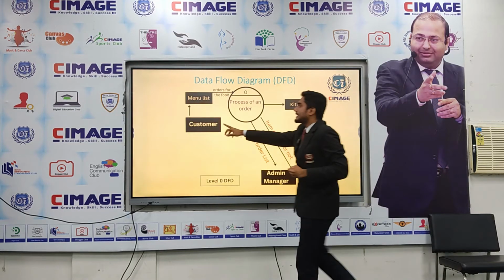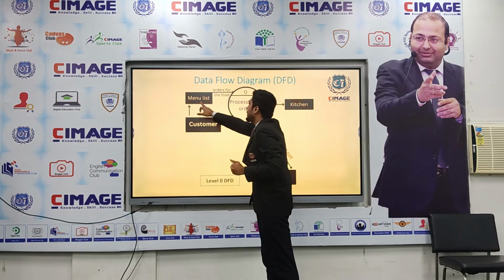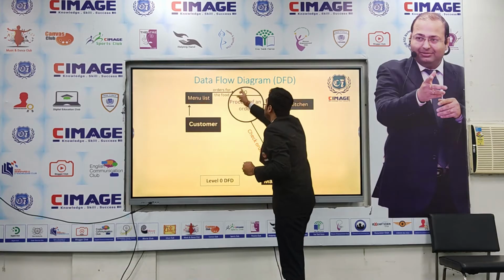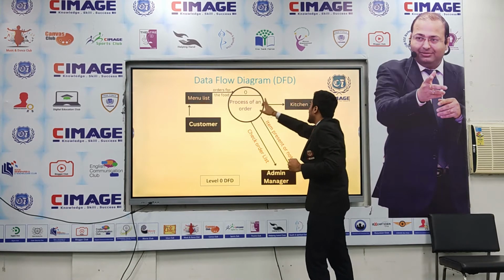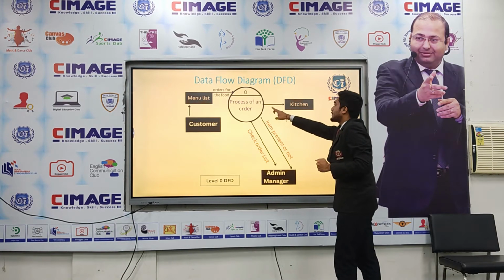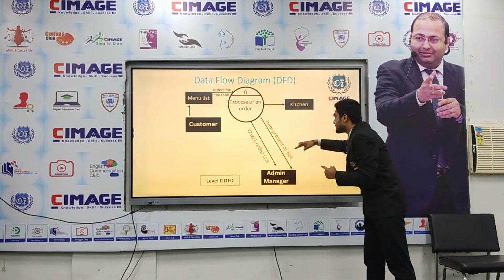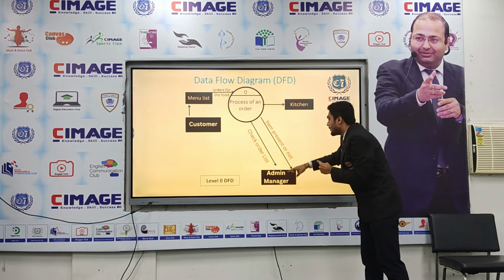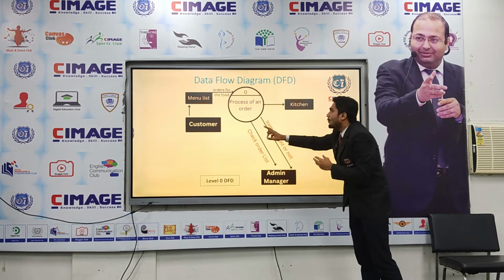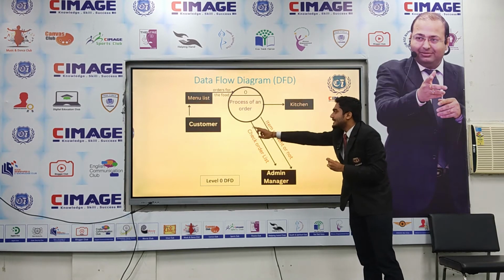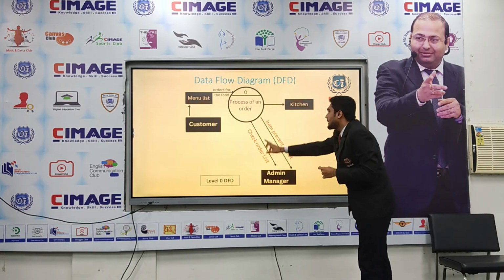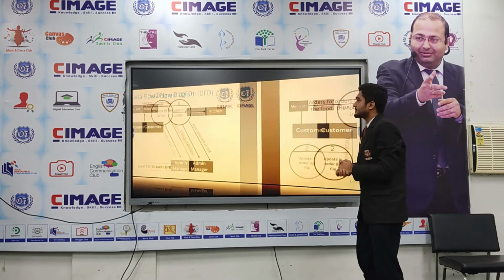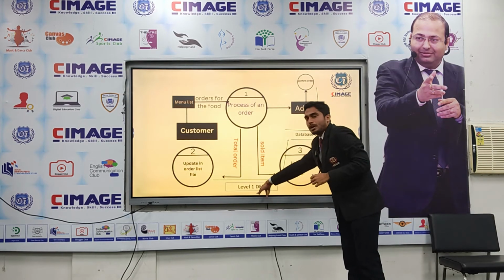Data flow diagram. Here the customer first reaches the menu list and orders the food, then the process will be executed and connected with the kitchen. Whether the item is available or not, it is visible to the admin, which item was ordered by the customer, and the order list is checked by the admin manager. And this is the level 1 DFD.